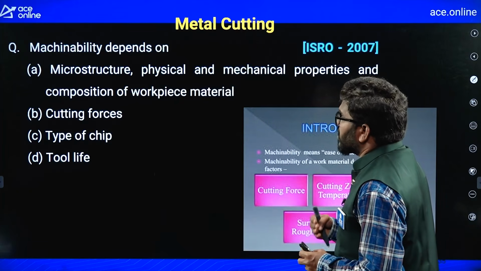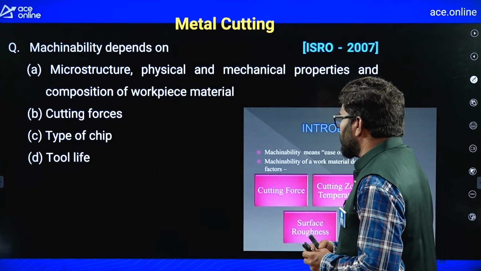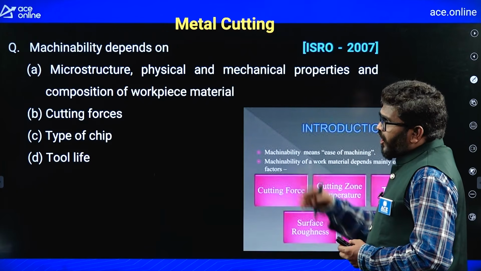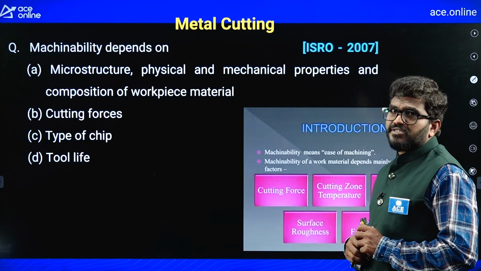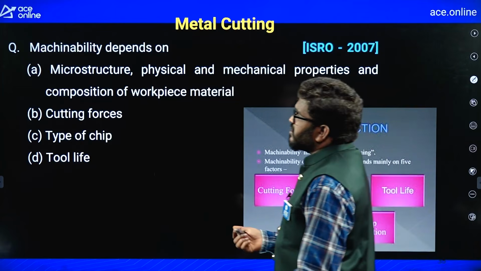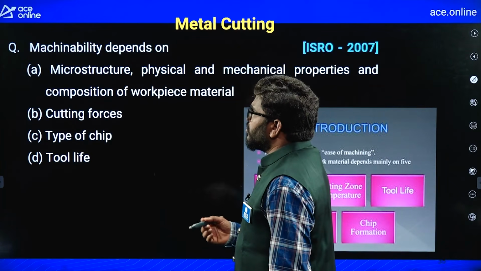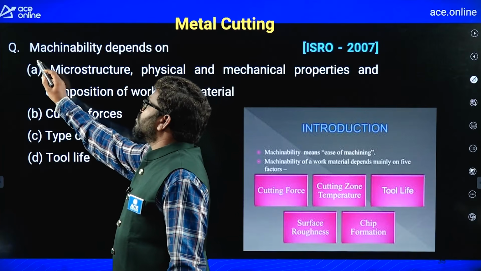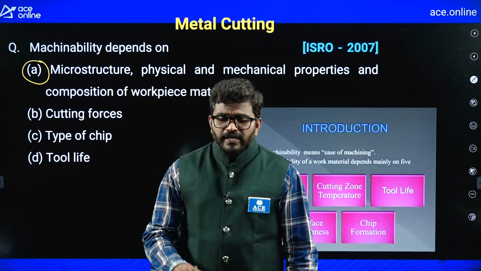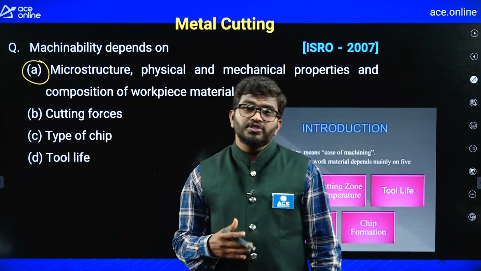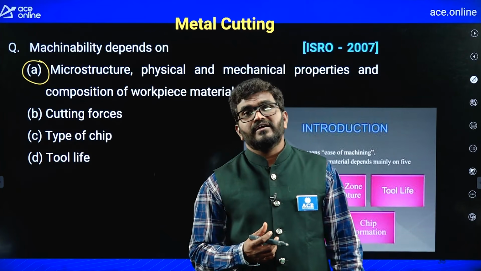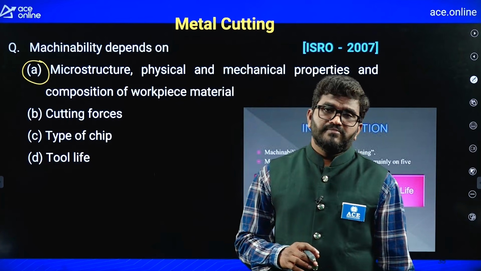Machinability also depends on the cutting force, type of chip and tool life, right? But all four are correct actually in this case. So which one will you take? It's your choice, but out of these, the most appropriate answer, the one with the most weightage, I am giving is A. Because if a metal has a coarse grain microstructure, or less alloy content, it is easy to machine.